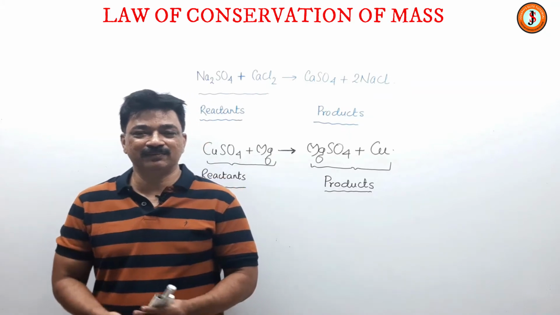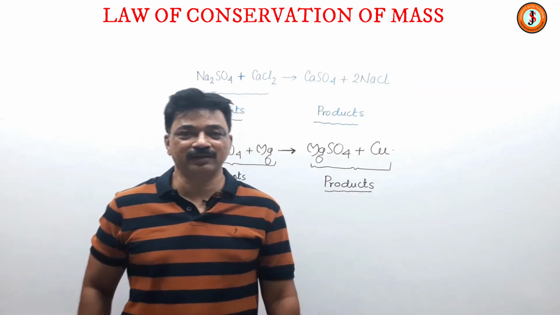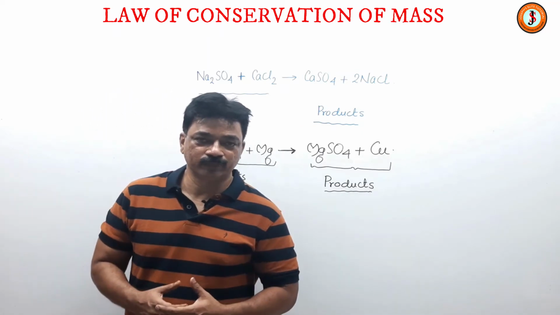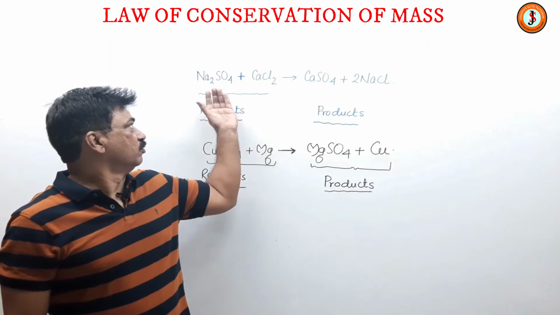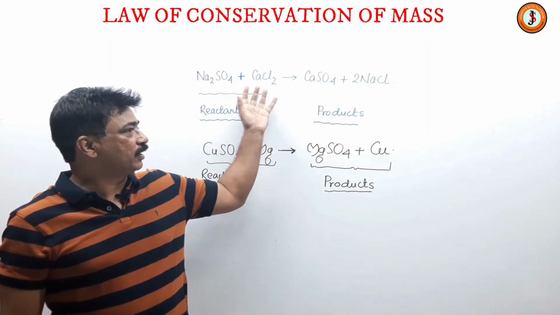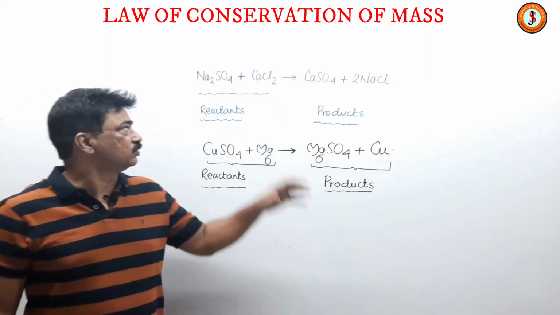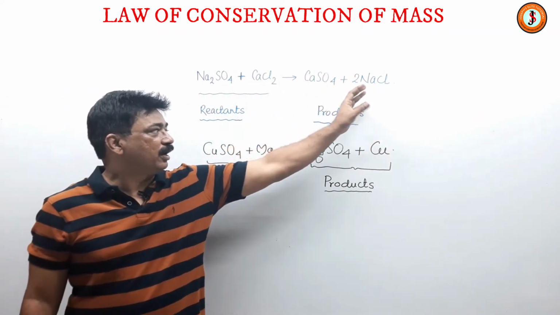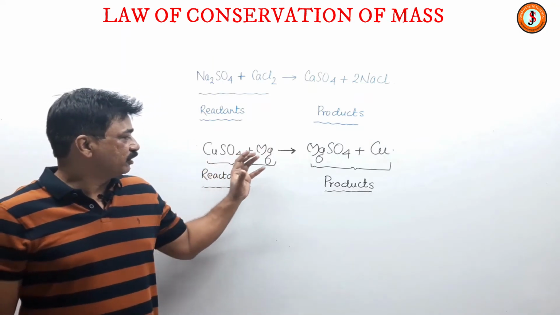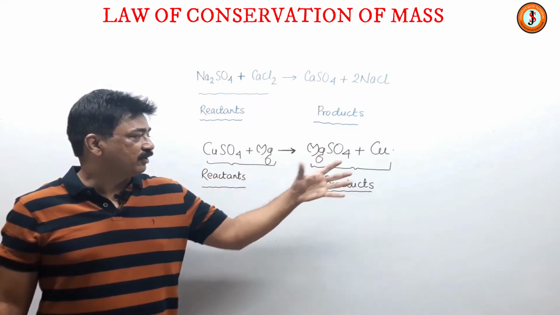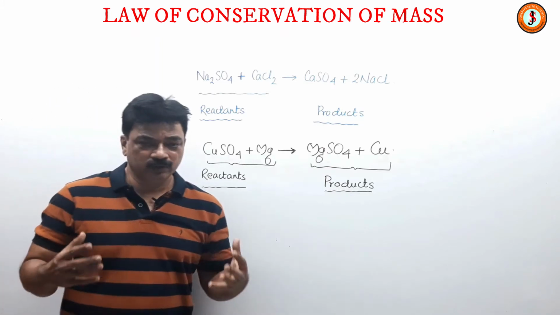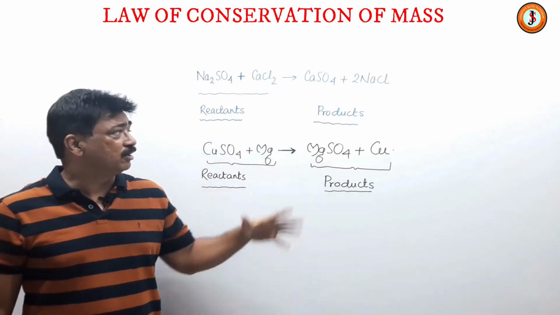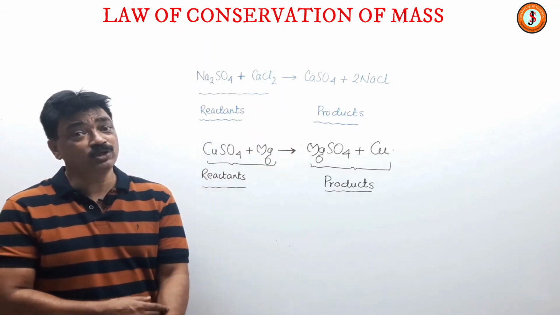So, hello children, here we are studying chemistry standard 9 and we are studying about certain laws. How does chemistry go? We have certain molecular compounds and their molecular formulas are written: sodium sulfate will react with calcium chloride to give calcium sulfate and sodium chloride. Copper sulfate will react with magnesium to give magnesium sulfate and copper. Now, during a chemical reaction, atoms rearrange themselves and combine chemically to form newer substances.